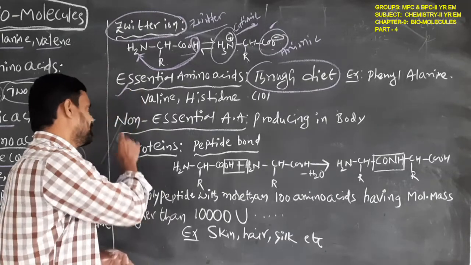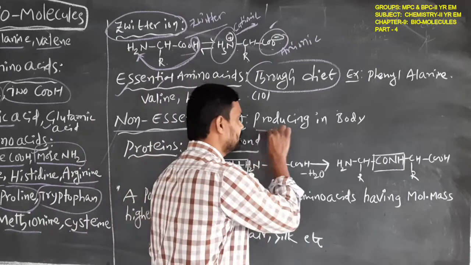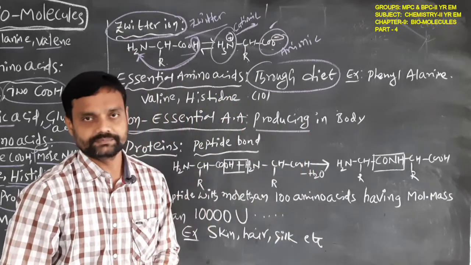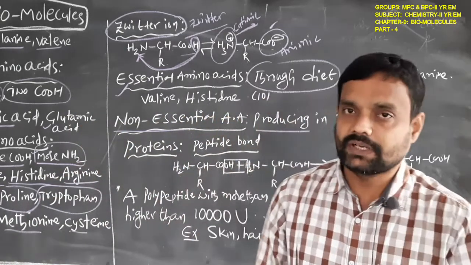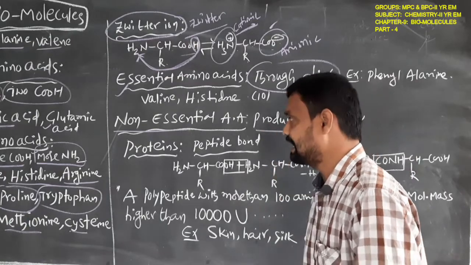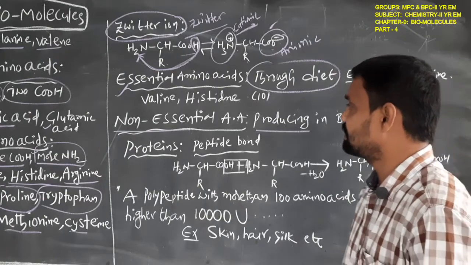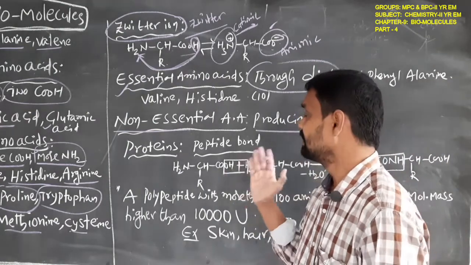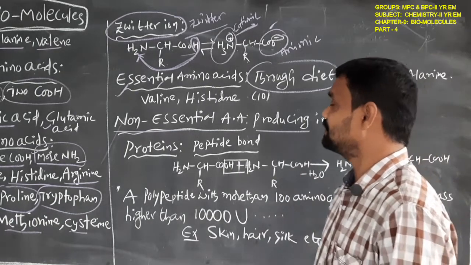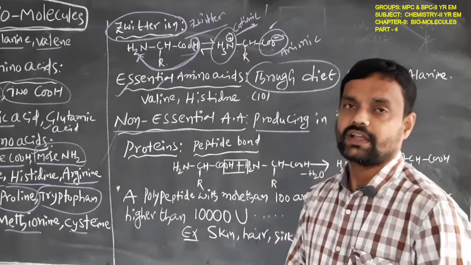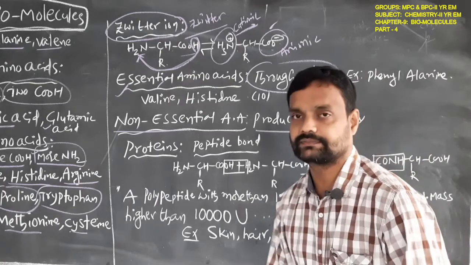Non-essential amino acids means the amino acids which can be produced in our body. The amino acids which can be produced in our human body are called non-essential amino acids. So this is the meaning of essential amino acids and non-essential amino acids. And then we have to learn about the proteins. Before proteins, we have to know the peptide bond.